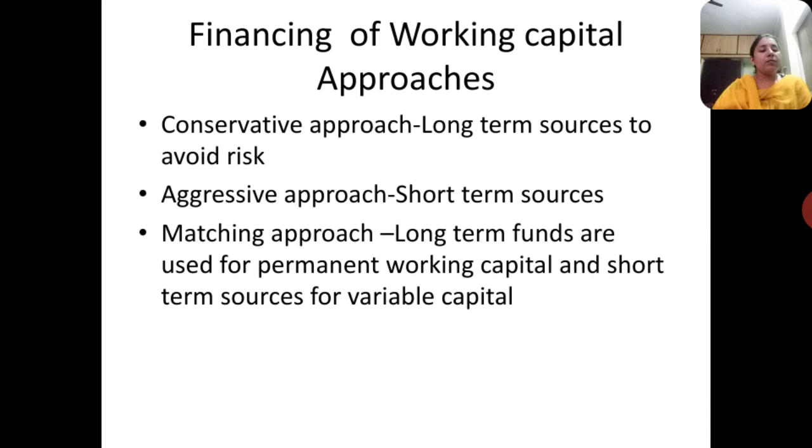So these three approaches say that the working capital requirement can be fulfilled by these two sources, but each approach has a different opinion regarding the fulfillment.